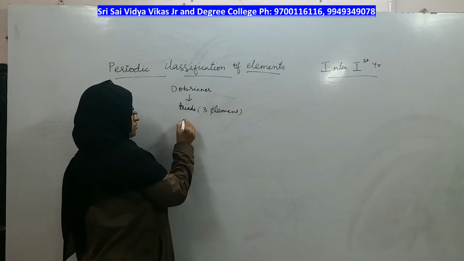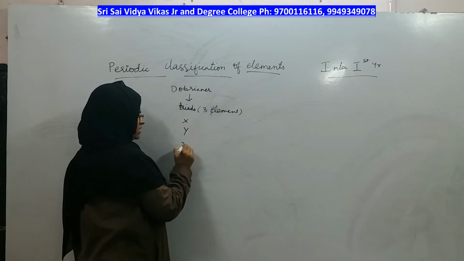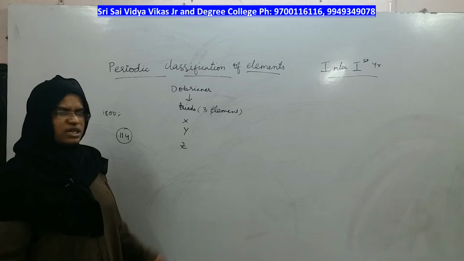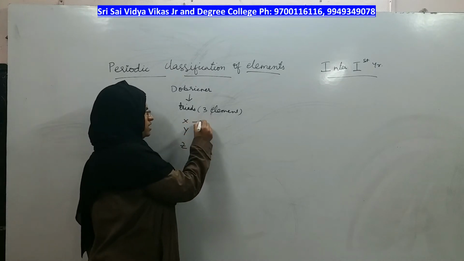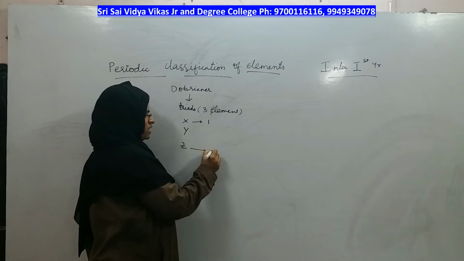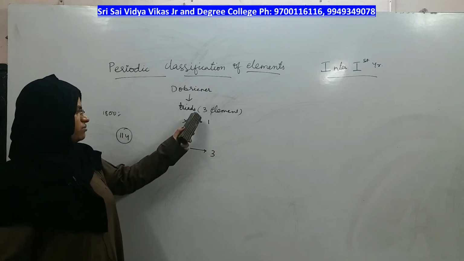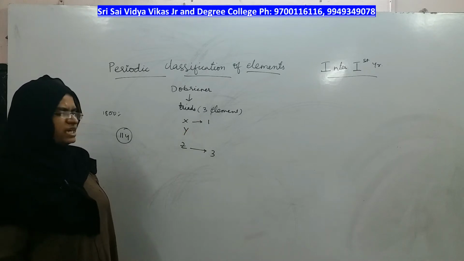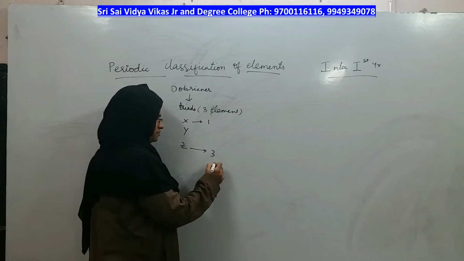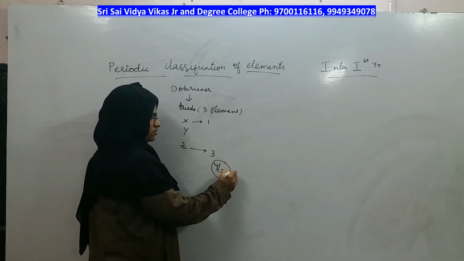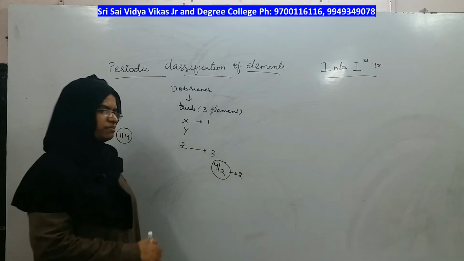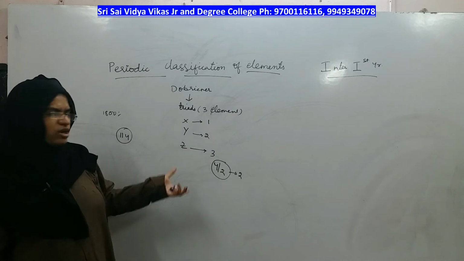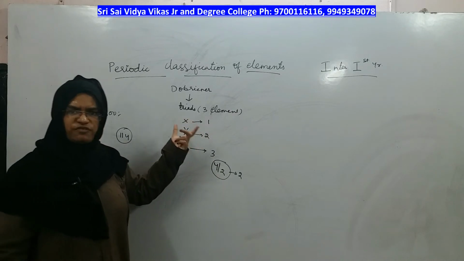Suppose I am taking X, Y and Z, right? These are the three elements I have taken as an example. Atomic weight of X is 1, Z is 3. If you take the total of first and last and take the average, you will get 2, and that 2 will be the atomic weight of the middle element, right? Can you find any pattern or similarity in this set of three elements?